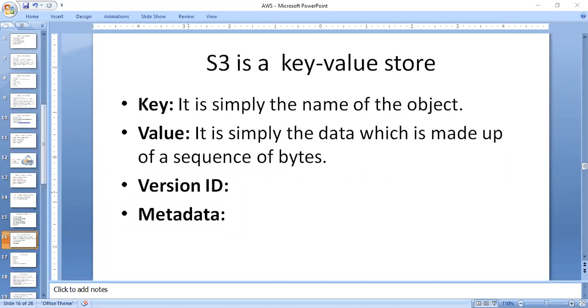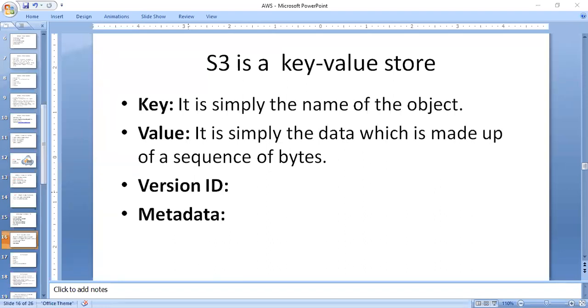Coming to the next important one, version id. How can you represent the version id? For example, say an xyz file is there. If you store the XYZ file, that gives one ID, 123. If you store the same XYZ file again, that gives a different ID. Amazon itself gives a different ID. The same file, but the ID is different, and that is a version ID. The version ID uniquely identifies the object. It is a string generated by S3 when you add an object to the S3 bucket.